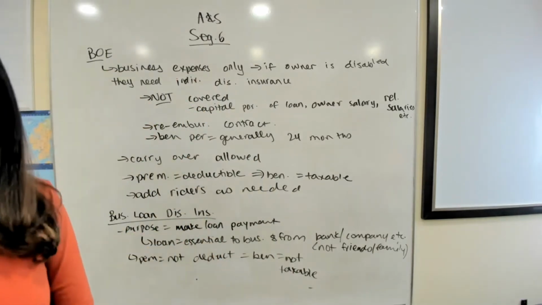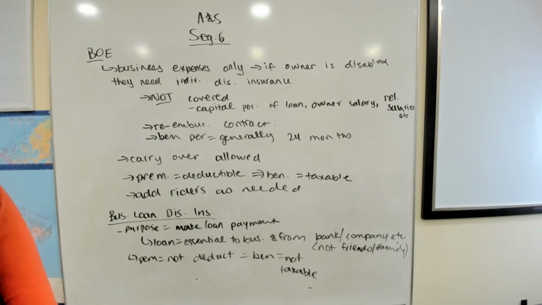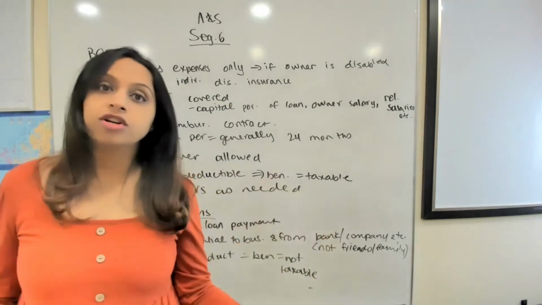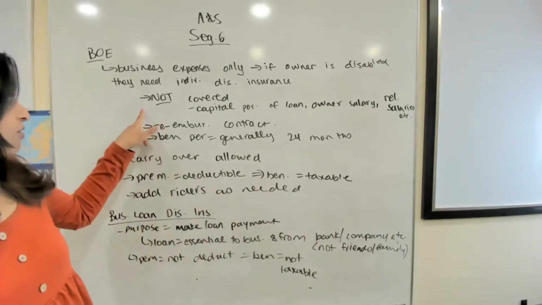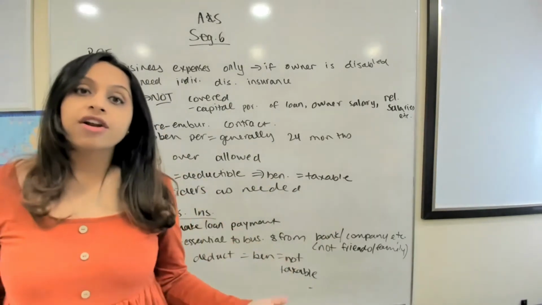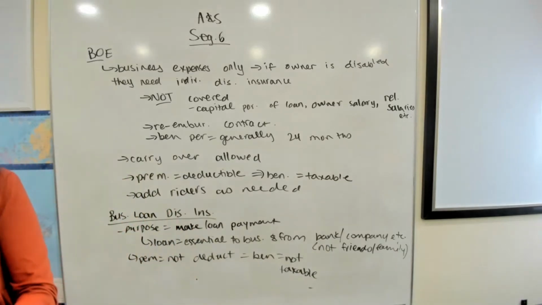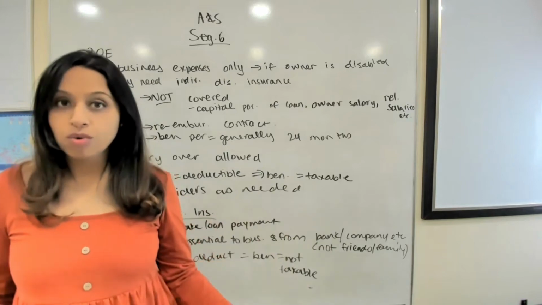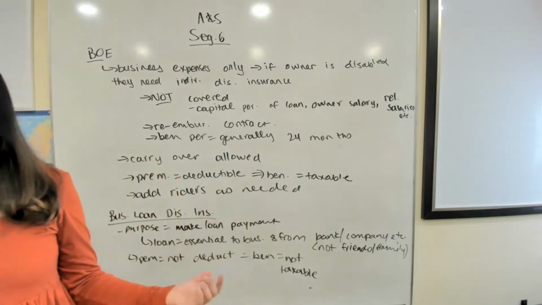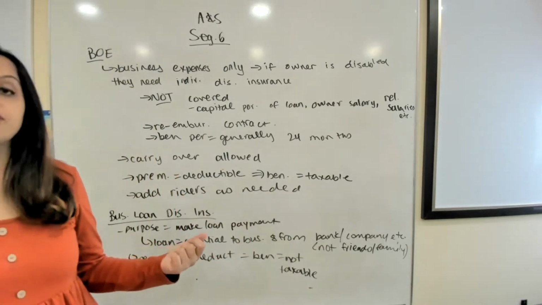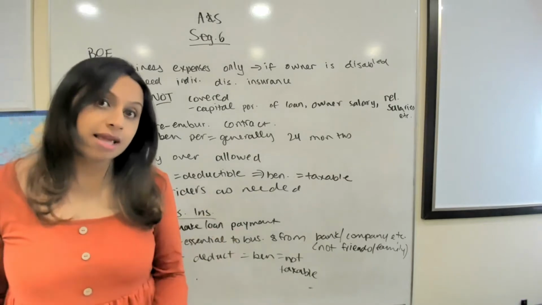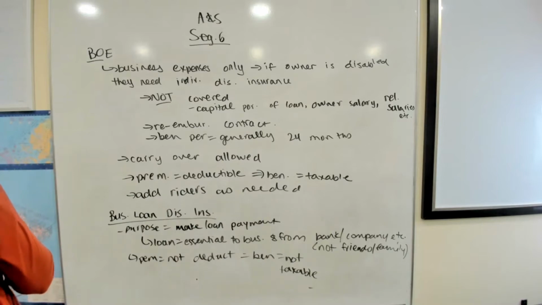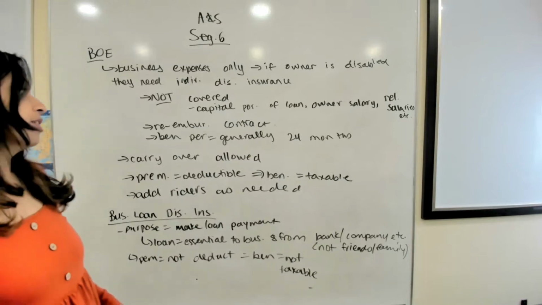There's a list of things in the book as well that tell us all of the things that are covered. You don't need to memorize everything, but let's quickly go over what things are covered. What are the things that are covered by this insurance? This would include things such as rent, heat, hydro, salaries of the employees, property taxes. If there is a vehicle under the business name and that's on lease, it would cover that as well. So all of that is going to be covered.